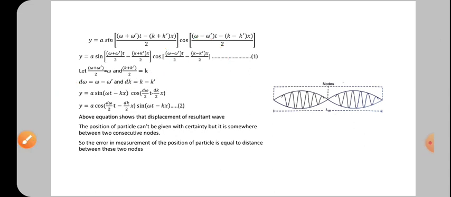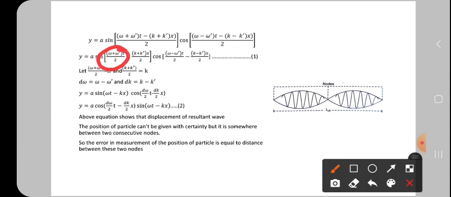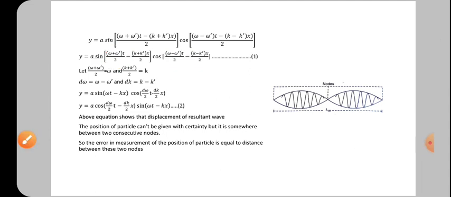The 2 is kept as it is; here, including the by 2, we have taken it, but here we are not considering by 2, only the upper values we are substituting.